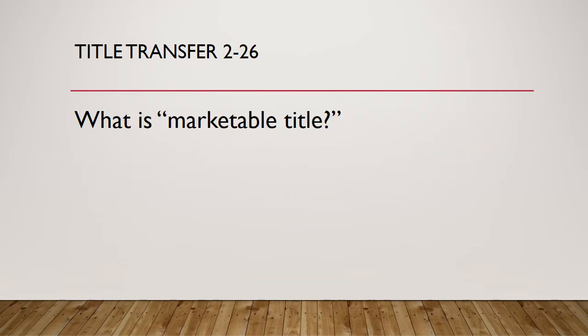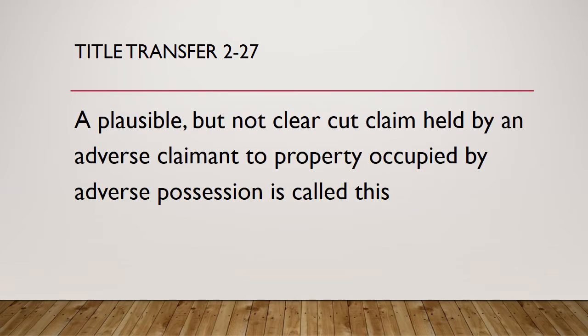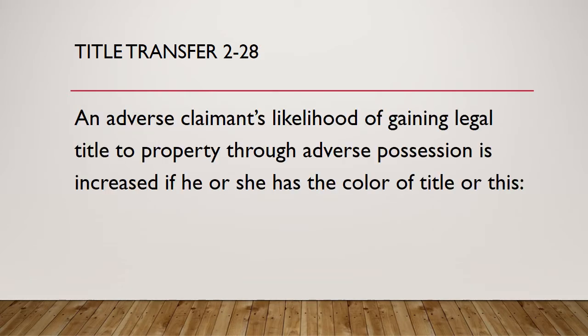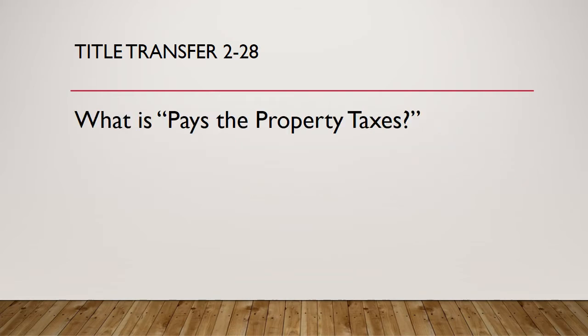Question 26. When property is acquired through adverse possession, a quiet title suit may be required to obtain this. What is marketable title? Question 27. A plausible but not clear-cut claim held by an adverse claimant to property occupied by adverse possession is called this. What is the color of title? Question 28. An adverse claimant's likelihood of gaining legal title to property through adverse possession is increased if he or she has the color of title or this. What is pays the property taxes?